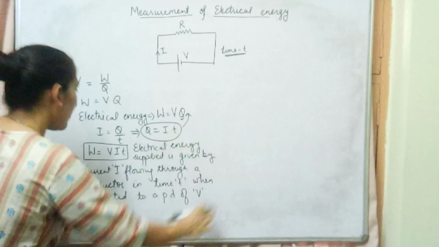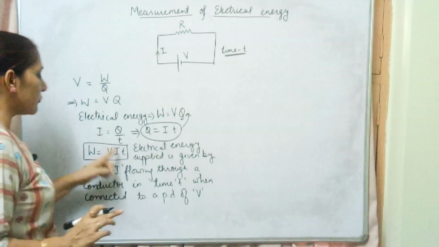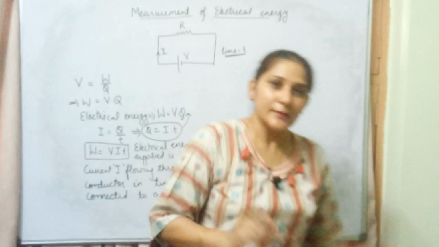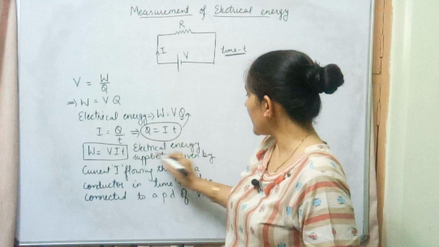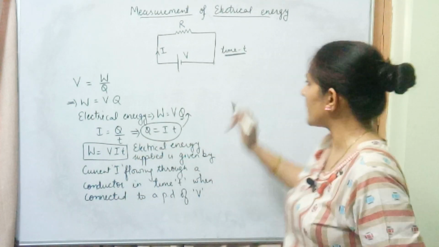So this is overall what we obtained: W is equal to V into I into T. This is how we can write in words that electrical energy supplied is given by this particular formula.